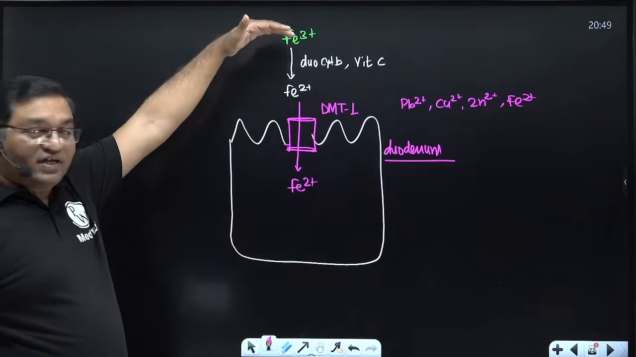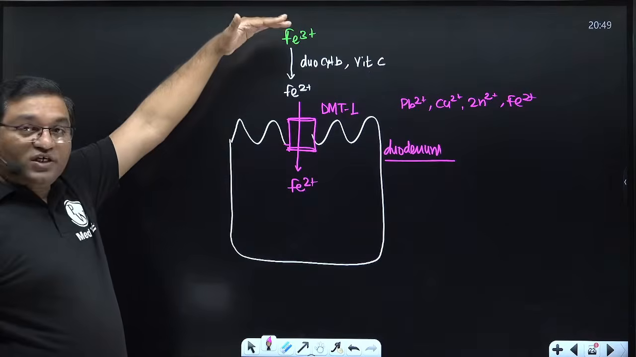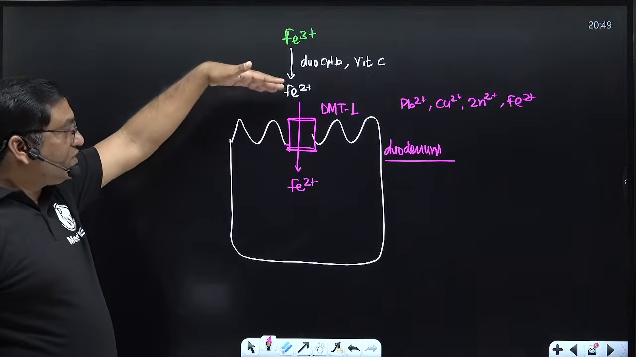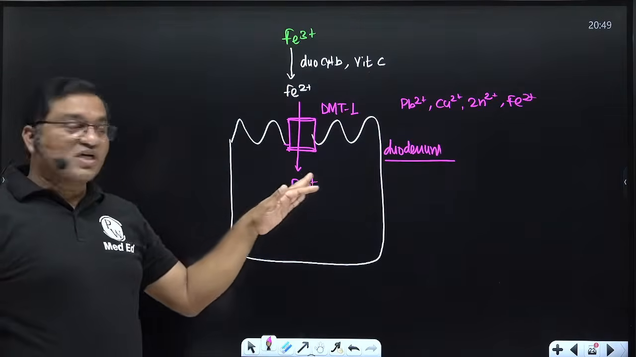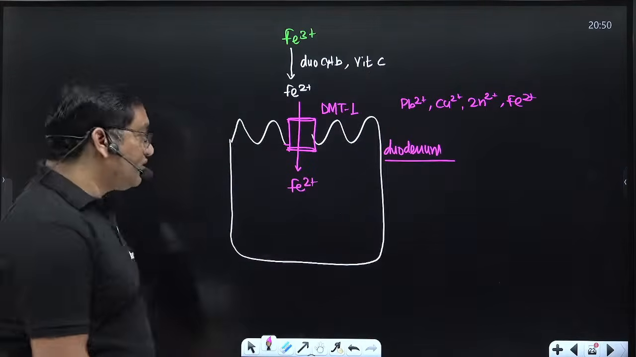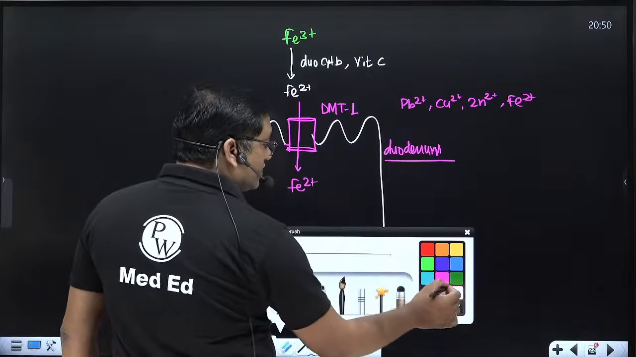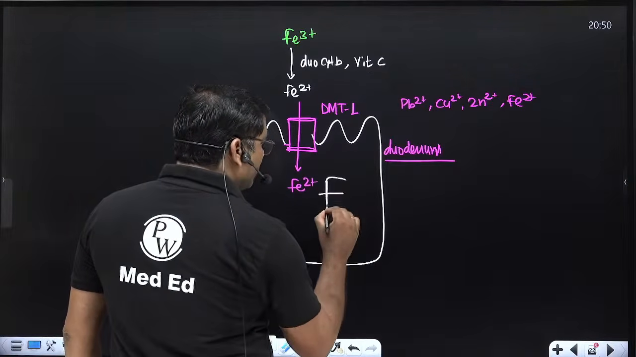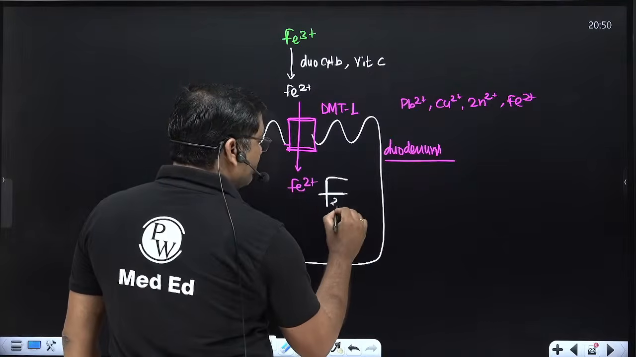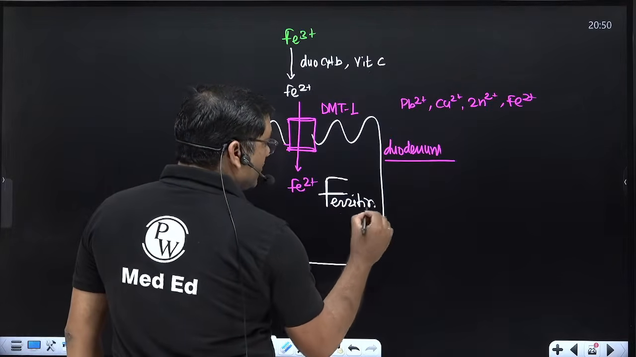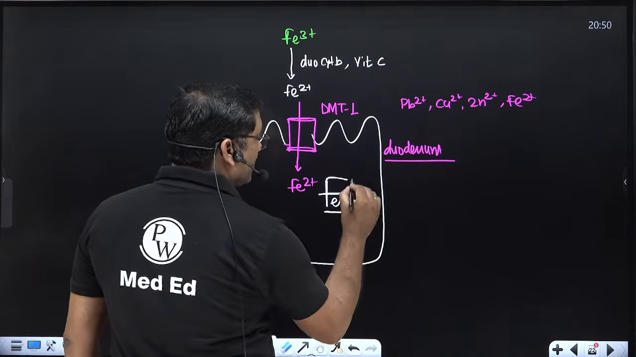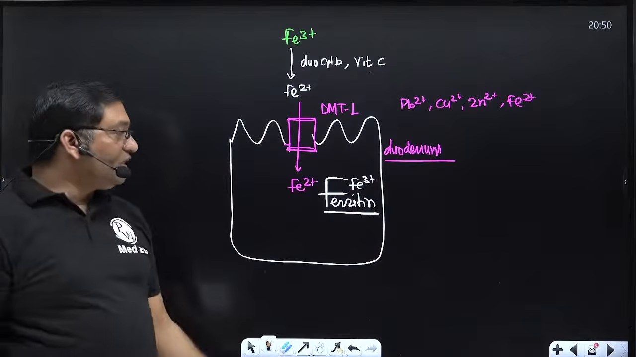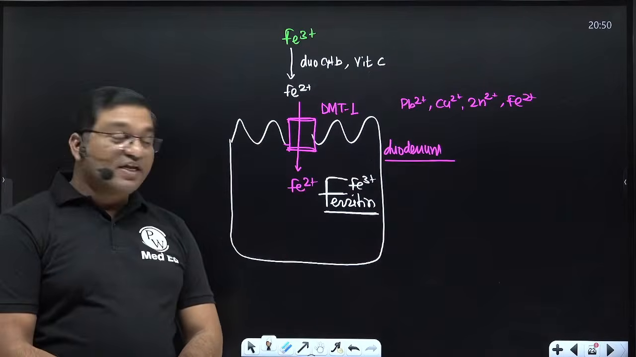It is quite easy. In the food, iron is present in the ferric form, which is converted into ferrous form by vitamin C. Then ferrous is transported along the divalent metal ion transporter, and it is incorporated into the intestinal mucosal cell. It combines with apoferritin, and it is stored as ferritin in the ferric form in the intestinal mucosal cell.